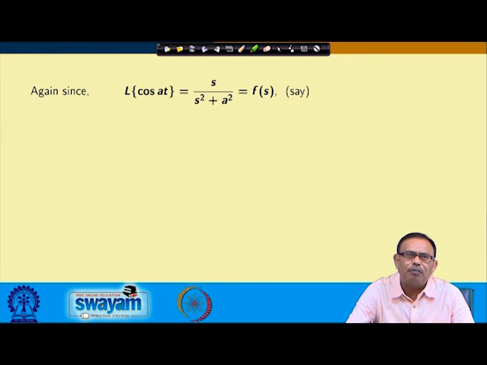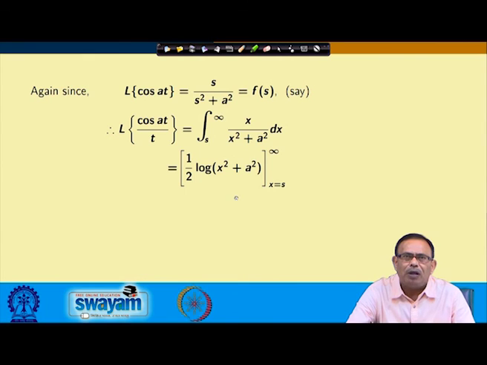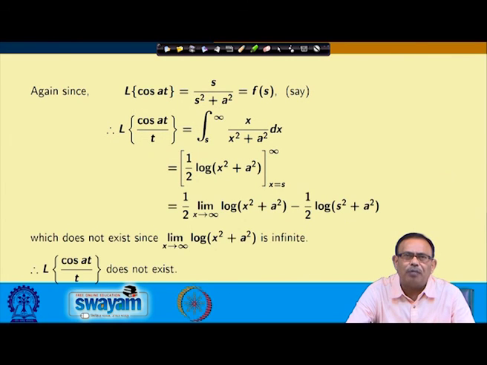Now, for the Laplace transform of cos at by t, you first assume the Laplace transform of cos at is s by s square plus a square. So the Laplace transform of cos at by t you can write as the integral from s to infinity, and if I evaluate the integral, it will come in terms of log, and then it will be half into the limiting value of this. This limit extends to infinity, log of x square plus a square does not exist. Therefore, the Laplace transform of cos at by t does not exist.